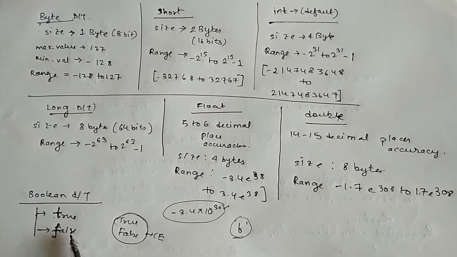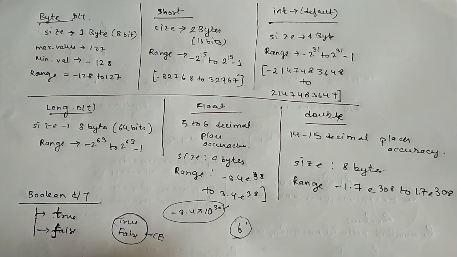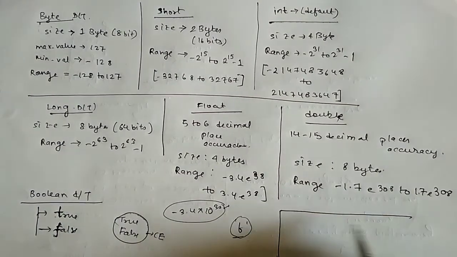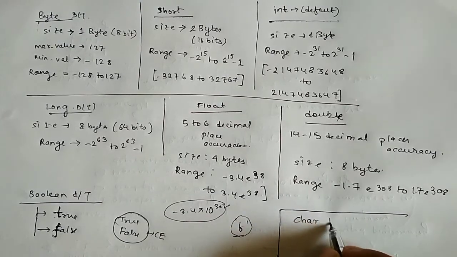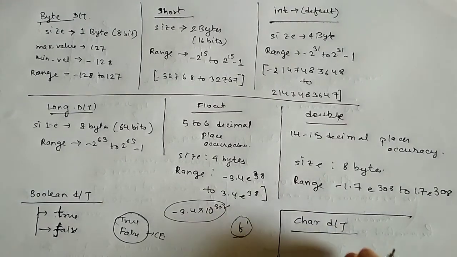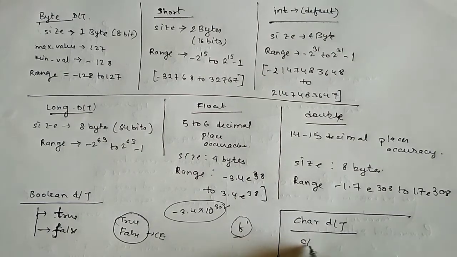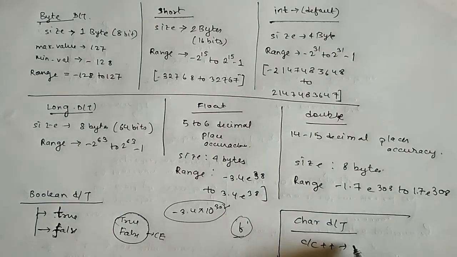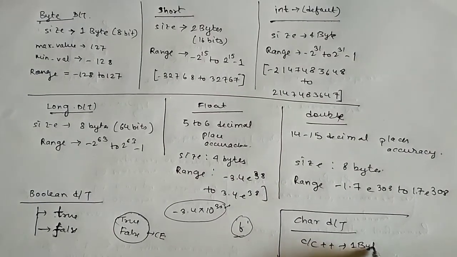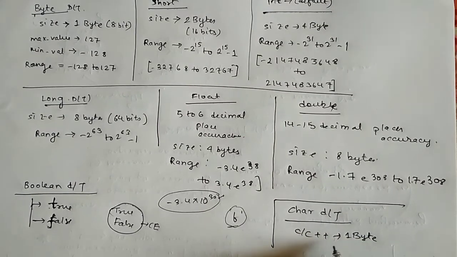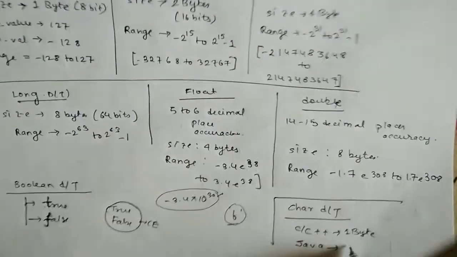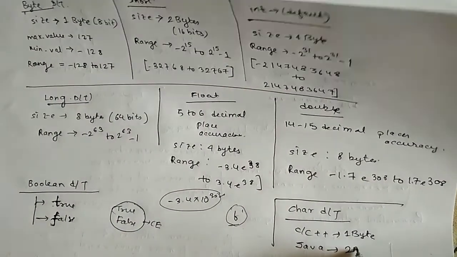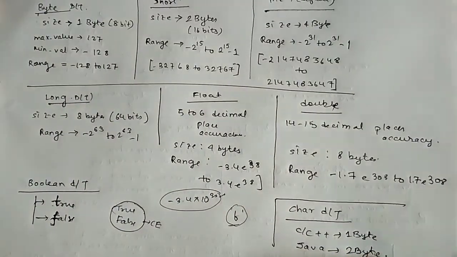Apart from these, there is another data type which is the character data type. In C and C++, the size of the character is 1 byte, but in Java the size is 2 bytes.